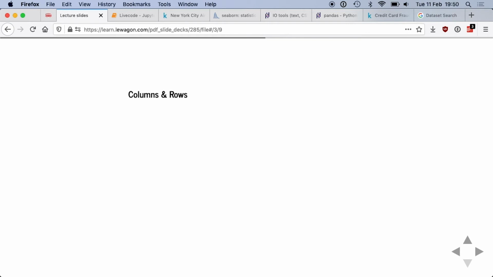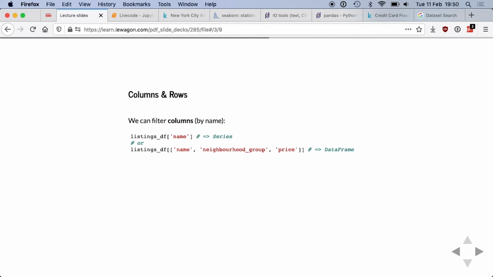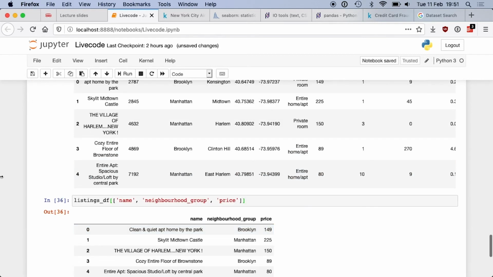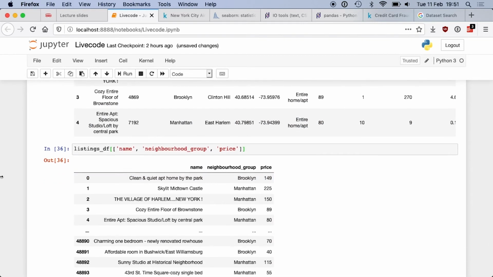Okay, so now I have a data frame. Let's look at how we can select columns and select rows. So the way you do that is by using the square brackets notation. So you can say, I want one column, or I want several columns. So look, if I take the second one, this is the same data frame, the listings data frame, but this time I only look at 3 columns. So again, when you have a data frame which has many columns, it may be useful to use this kind of filtering. So that's how you do it on the columns.